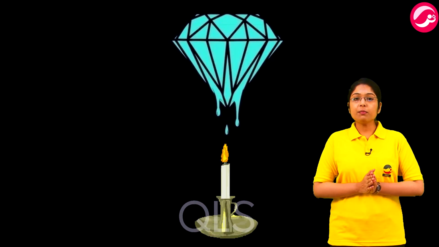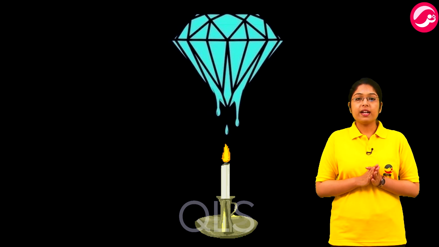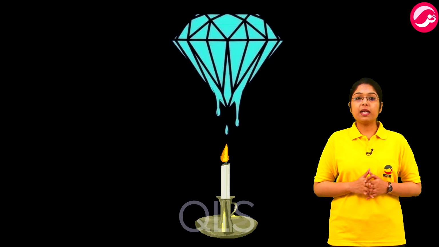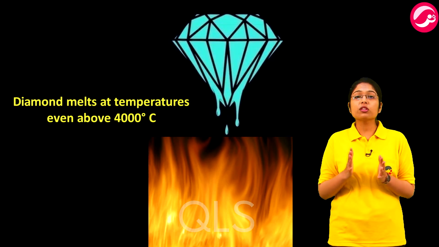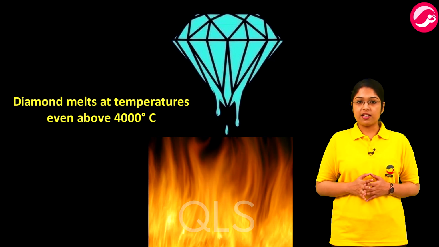But the melting point of diamond is quite high, as high as that of metals. Diamond, an allotrope of carbon, melts at temperature even above 4000 degrees centigrade. Melting of diamond is not an easy task.